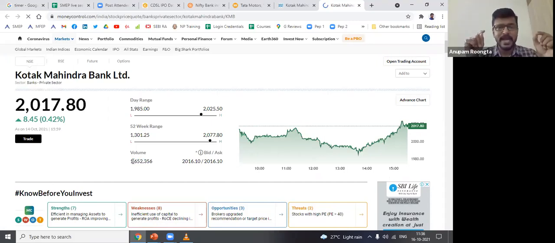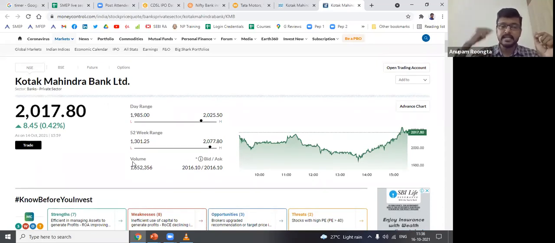So Kotak Mahindra Bank, 22,000 shares were traded on BSE on that particular day, that is Thursday, day before yesterday. Whereas on NSE, 16.5 lakh shares were traded on that particular day. So look at the difference in the volumes. This is the case with almost all the shares on NSE and BSE. NSE always has multiple times the volume compared to BSE. And the reason is NSE is the one who started with online trading much before BSE did. So they kind of had a first mover advantage.